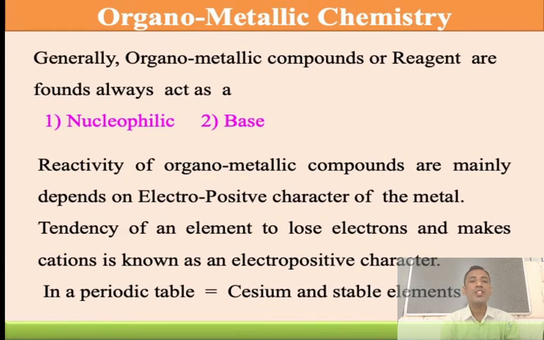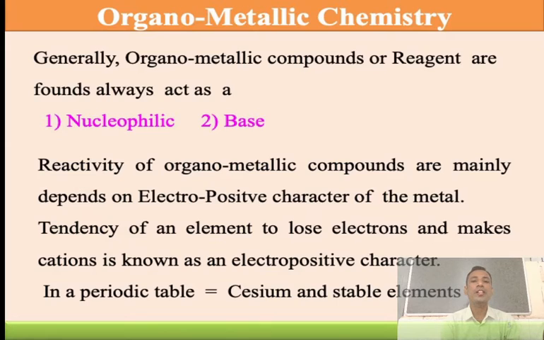Then we understand what is meant by electropositive character. The tendency of an element to lose electrons and make a cation is known as electropositive character. Suppose sodium releases one electron and becomes sodium positive, a sodium cation.